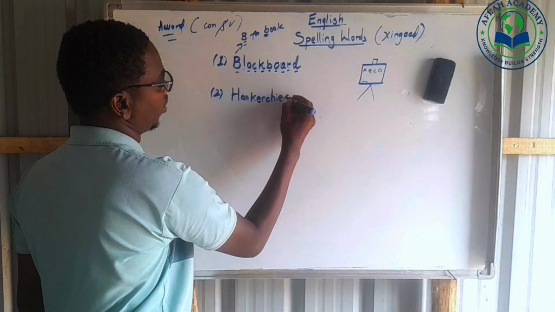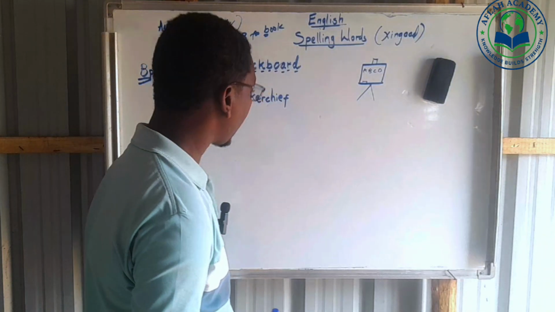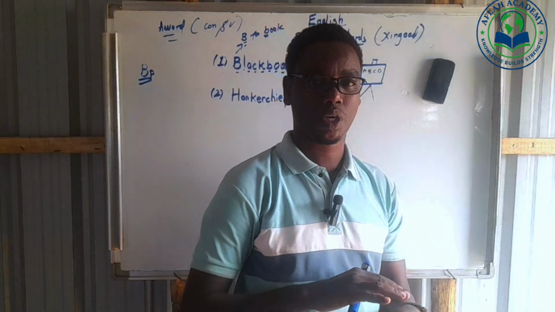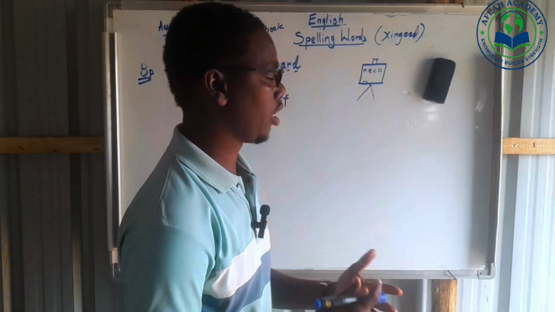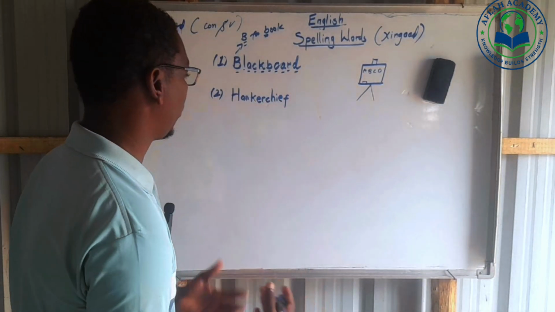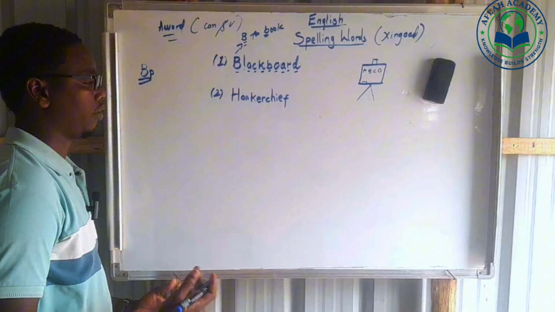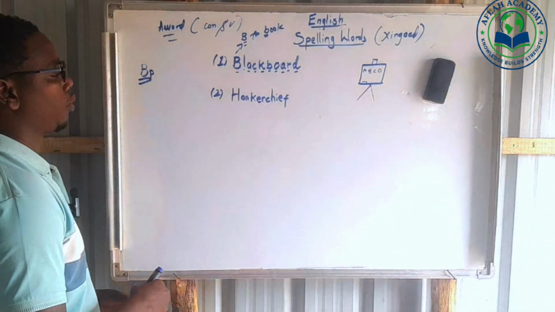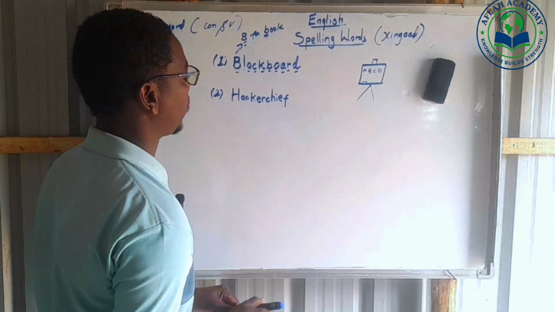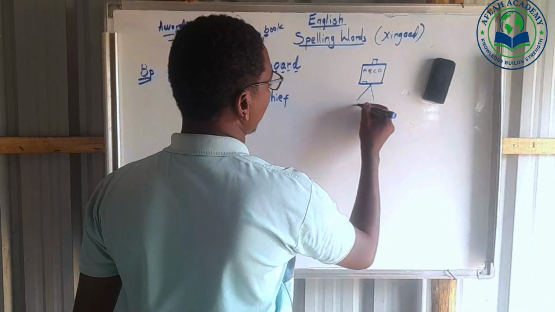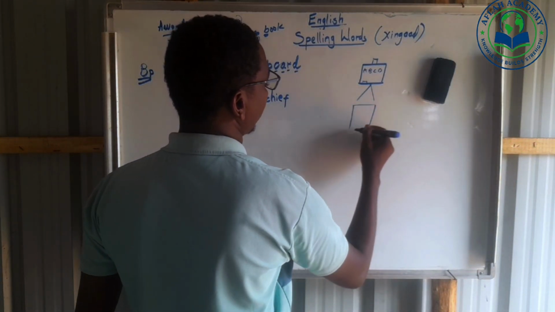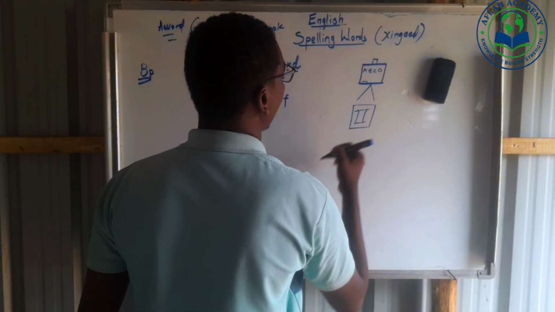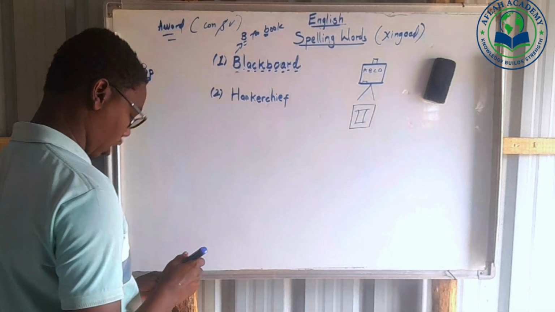Handkerchief. Here we have a handkerchief. This is a piece of cloth that is used to clean the nose or the hand, when he or she feels wet or sweaty, or for cleaning the body. It's a piece of cloth that is used to clean the body. That's what is called a handkerchief.